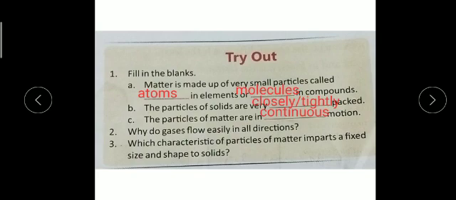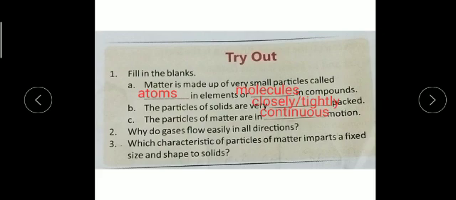Now the second question is why do gases flow easily in all directions? Due to the very loosely packed arrangement of molecules, due to the least cohesive force or force of attraction between the molecules, they can easily flow in all directions with the help of the process of diffusion.